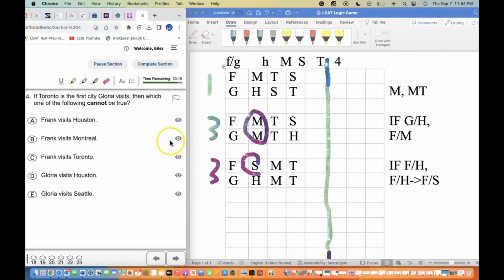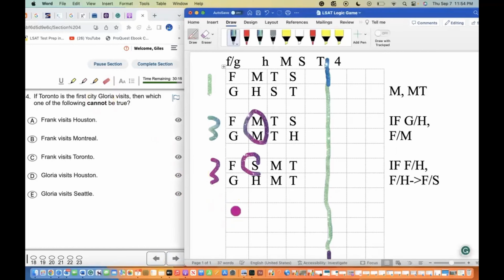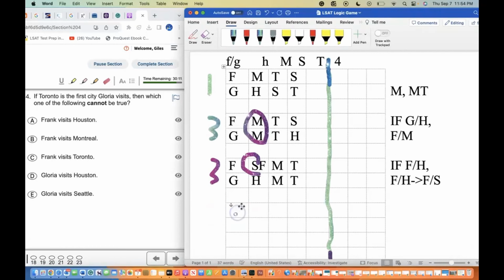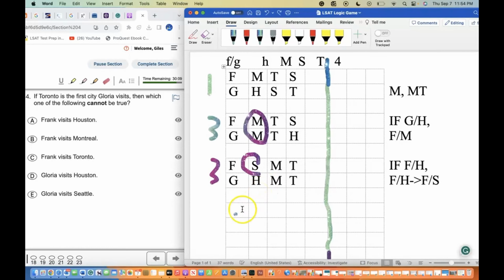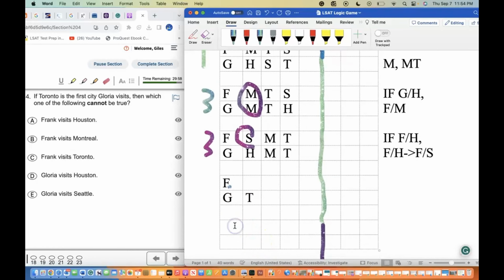Here comes question 4. If Toronto is the 1st city Gloria visits, I put F here, G here, and then I'm going to put T as the 1st city. And I'm going to put another F here, another G here, and I'm going to put T symbolizing the first city.